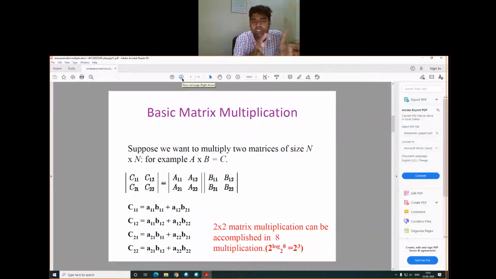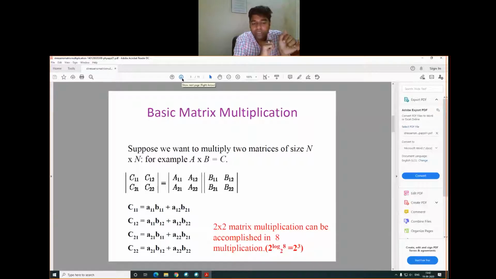Okay. So this one is the basic matrix multiplication. Suppose we want to multiply two matrices of size n cross n, for example AB is equal to C. If it is 2 cross 2, then C11, C12, C21, C22. And on the right side, these two matrices are multiplied. If the size is 2, then the resultant matrix will come again 2 cross 2. We know from the mathematical matrix property that the resultant matrix also comes in the n cross n size.